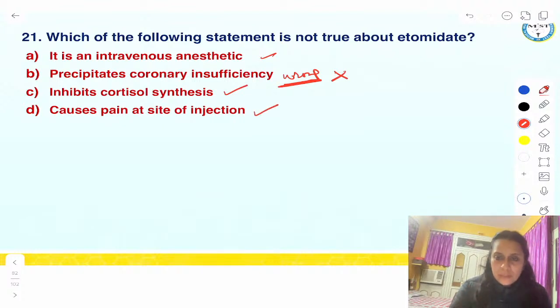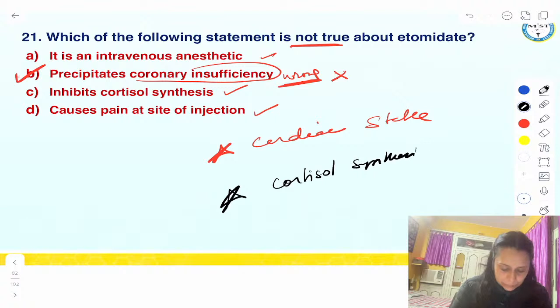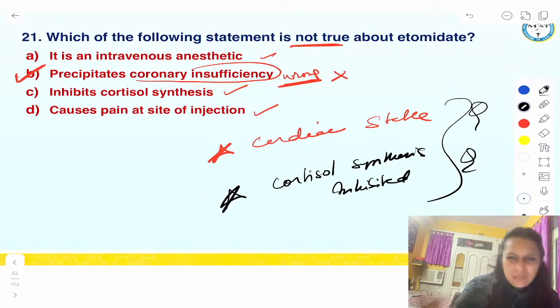So by one simple chart, few important points we discussed, we have solved both these questions, and both are very important questions. So this would be the answer. This is not true about etomidate. Etomidate can be anything, but it would not be cardiounstable, so it will not cause coronary insufficiency. So for etomidate, one red star, one black star. Red star is, it is cardiac stable, and black star is, it causes inhibition of cortisol synthesis. So this is the most important question according to me. This will be asked in exam somehow, my gut feeling says. Okay, next question.